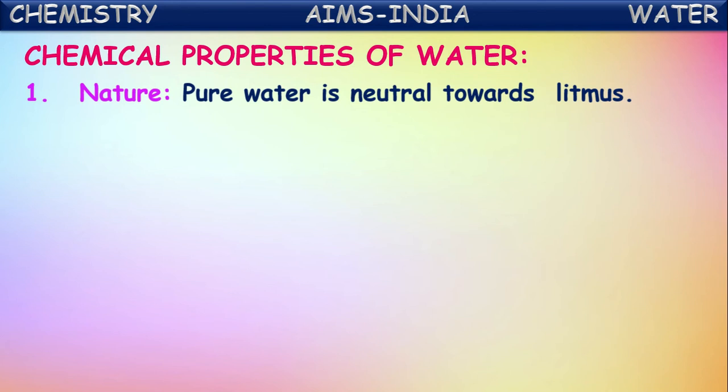First, if you see the nature of water, pure water is neutral towards litmus. So it is neither an acidic nor a basic substance. It is a neutral substance. Generally, acids turn blue litmus to red, and bases turn red litmus to blue. If you take these two colored litmus papers and test water, it won't show any color change. So that represents water as a neutral substance.